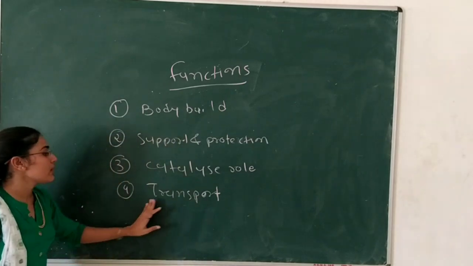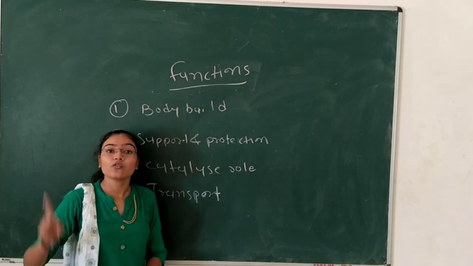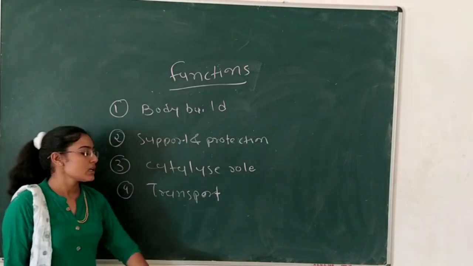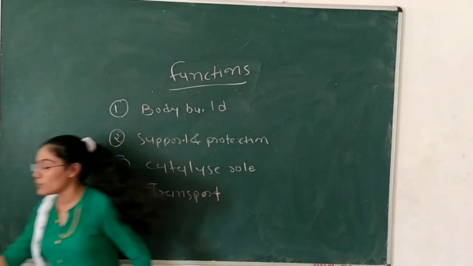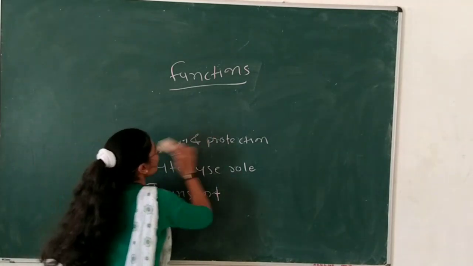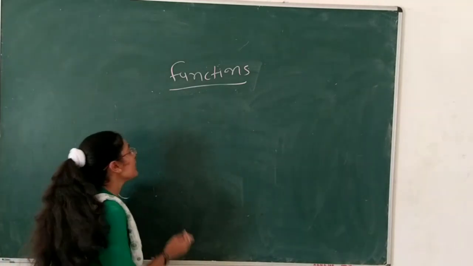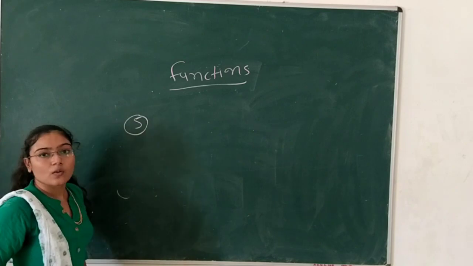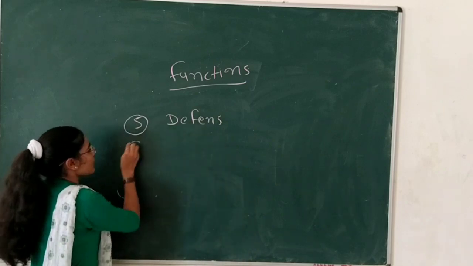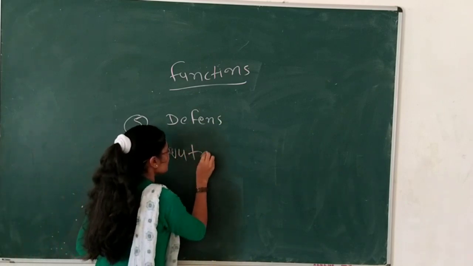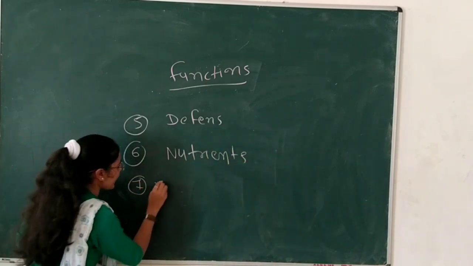Okay. Now fourth one is transportation. Protein is also used to transport molecules and ions from one organ to another organ. Example, hemoglobin and serum albumin. They are used to transport oxygen, CO2 and other molecules and ions in our blood and body cells. Now we will see the next functions of the protein. Next function is defense. Another function is nutrition. And last function is regulation.